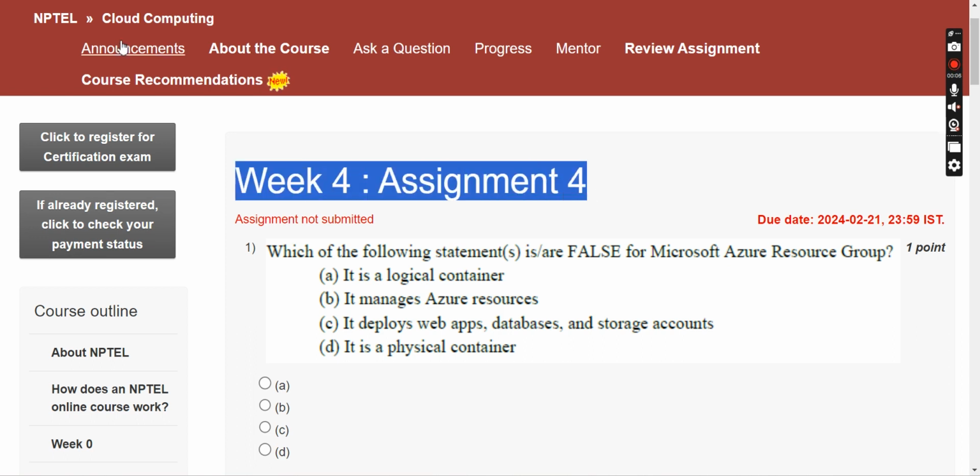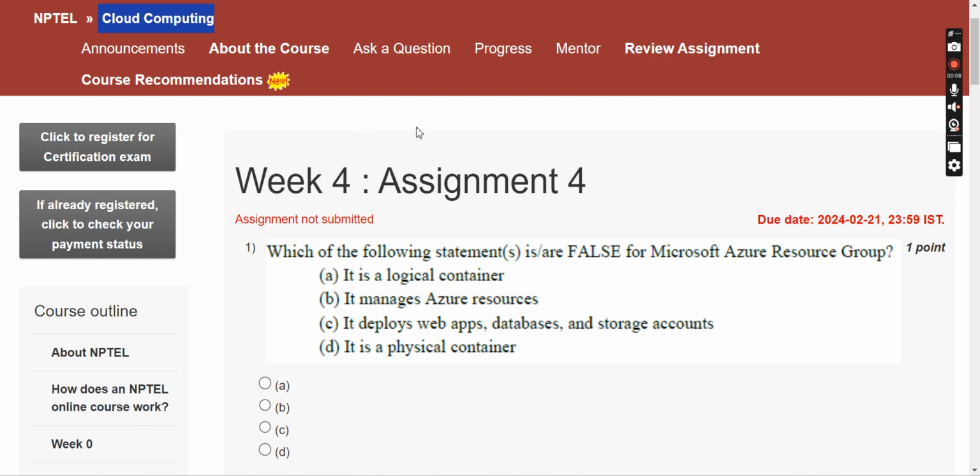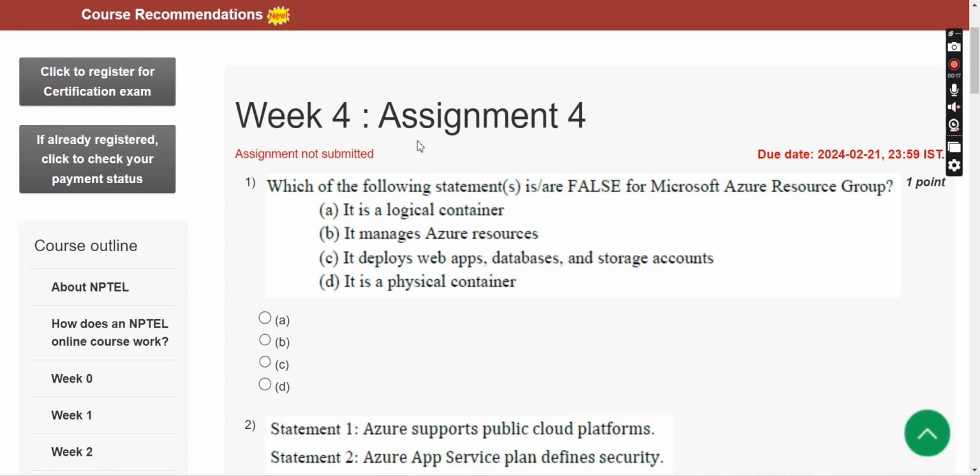So this is the week 4 assignment of the course Cloud Computing. For the past 5 years we have been giving these solutions for various NPTEL courses with utmost accuracy. So I think almost all of the solutions are 100% correct.